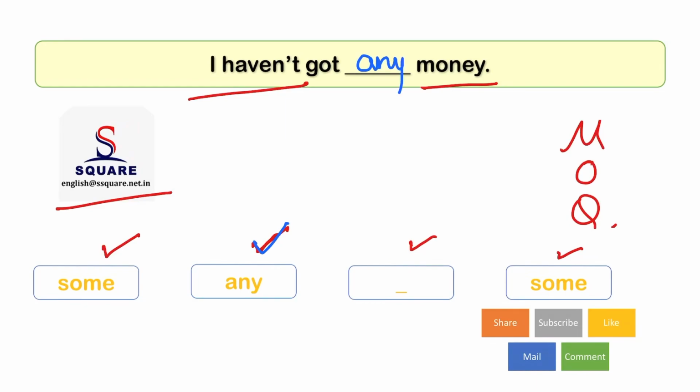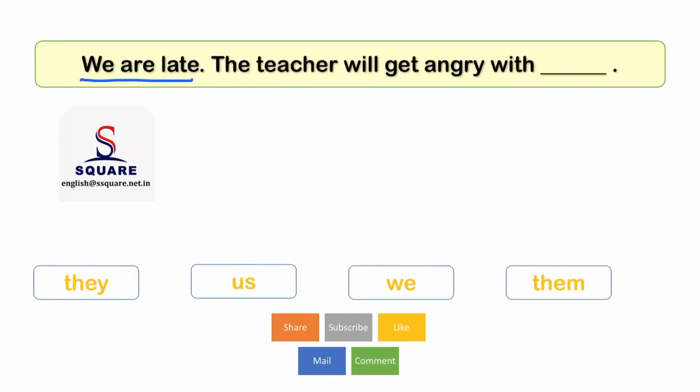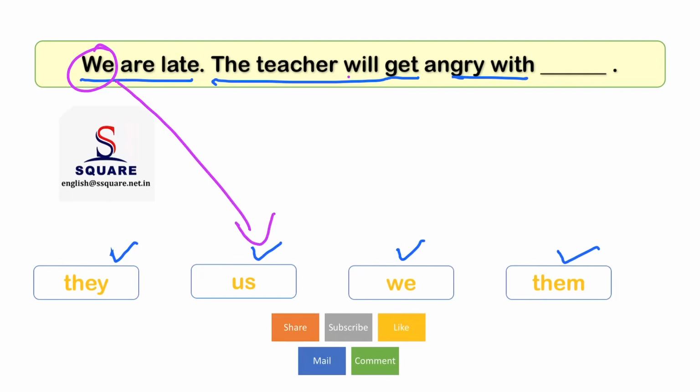So next is: we are late. The teacher will get angry with dash. Options are they, us, we, them. So since we are late, the teacher will get angry with us. We can use us. We are late, the teacher will get angry with us.